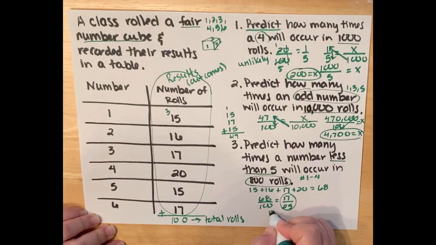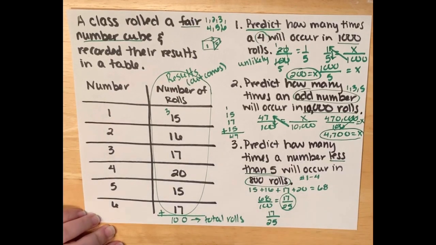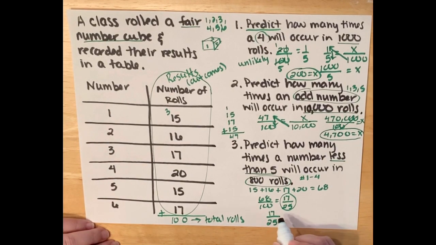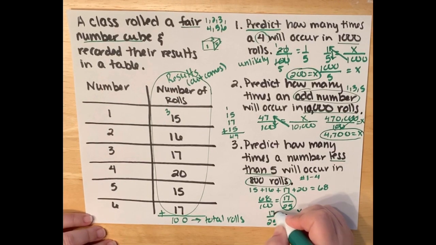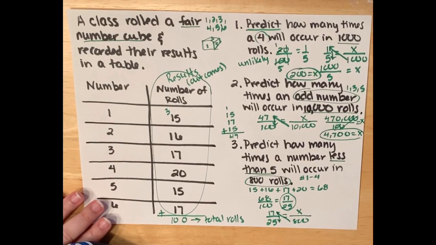I'm going to take the probability from the experiment, which was 17 over 25, or out of 25 rolls, and I'm going to set it equal to 800 rolls. Remember, the number of rolls over X, because I don't know how many times I'm going to get a number less than 5. That's what I'm trying to find. I'm trying to predict that instead of rolling the dice 800 times. Cross multiply, and I'm going to just keep it on the same side. So 8 times 17, and then we'll divide by 25, or 800 times 17. And when I do all that, I get 544 is equal to X.